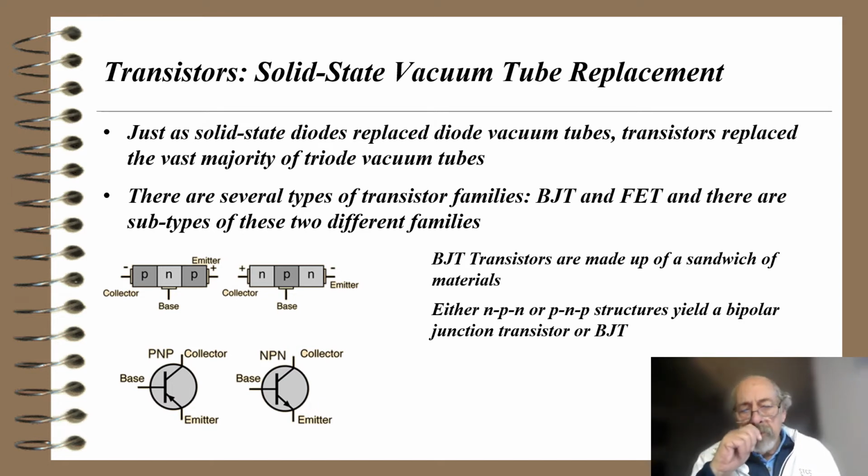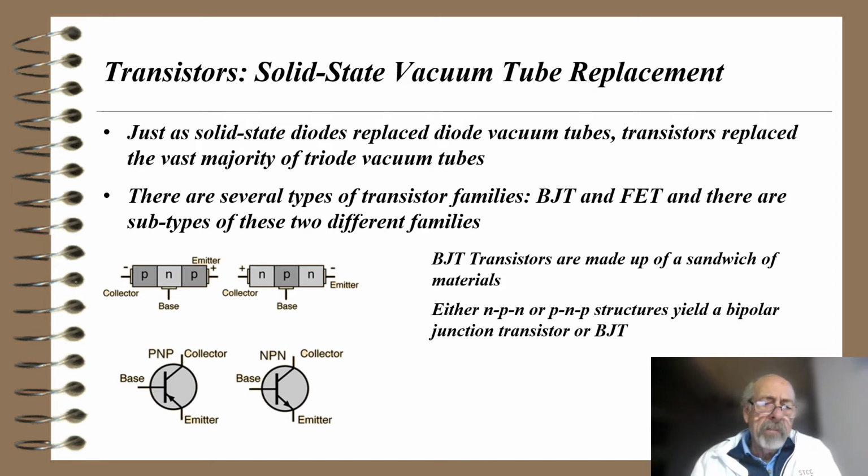And there are two schematic symbols: a PNP transistor in the bottom left, with a base, collector, and emitter shown. The emitter is the one that has an arrow on it. Then there's the NPN transistor to the right of that with a base, collector, and emitter, but now the arrow is pointing in. Some people remember NPNs by "not pointing in" for the arrow on the emitter.